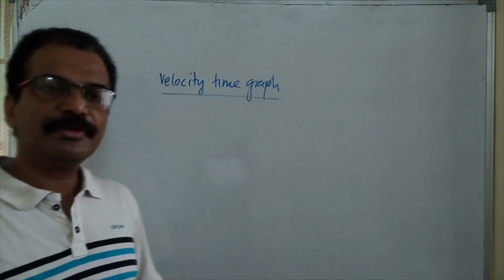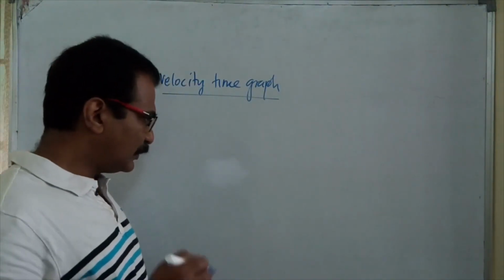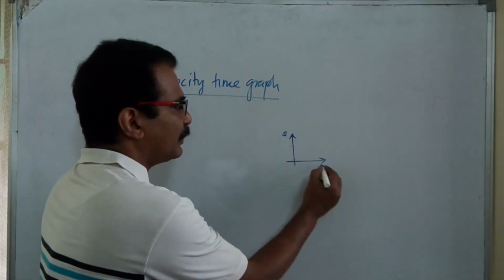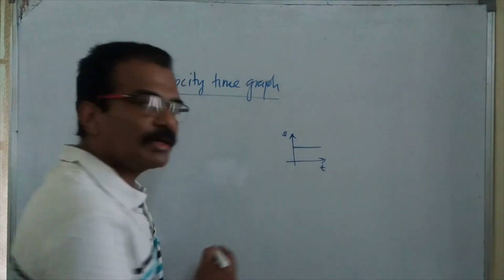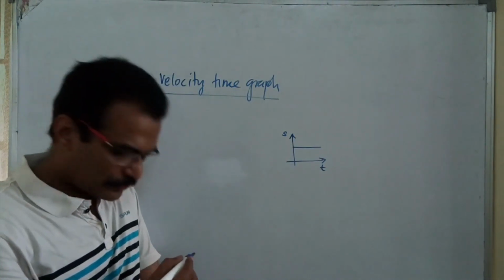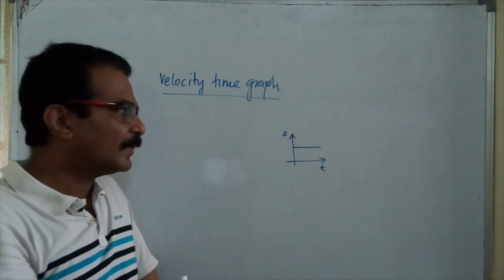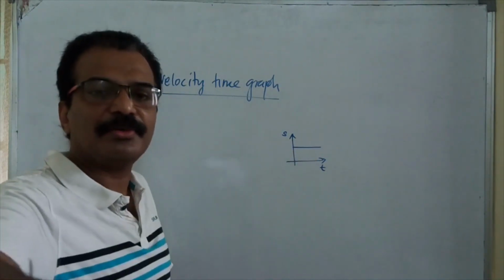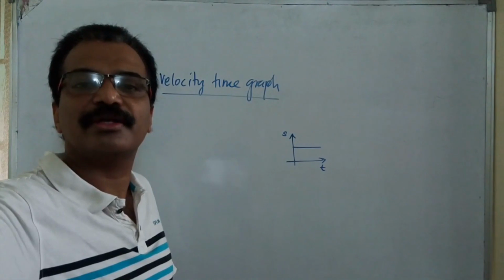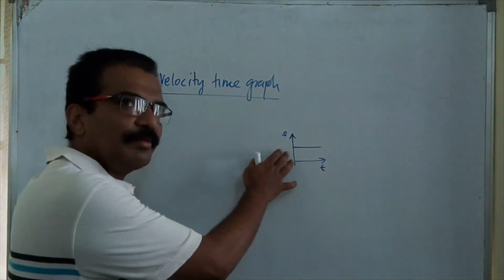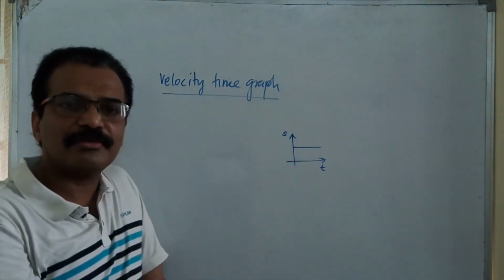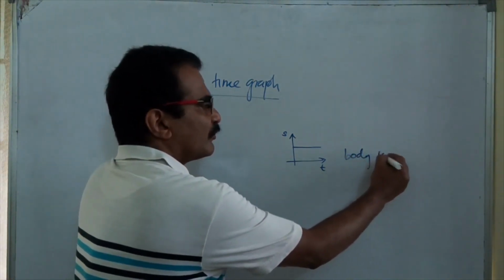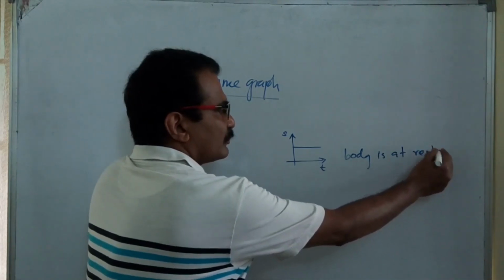We have learned something about the displacement time graph. If the displacement time graph is a straight line parallel to the time axis, what will you understand? You will understand the body is at rest.